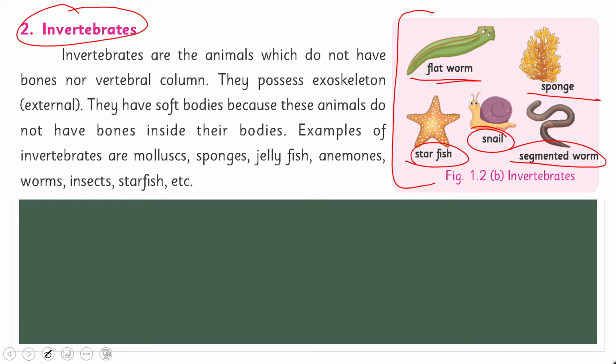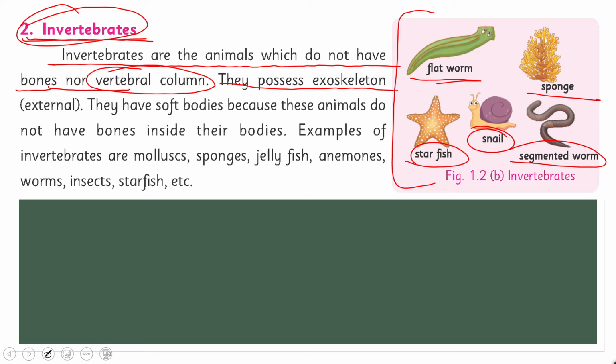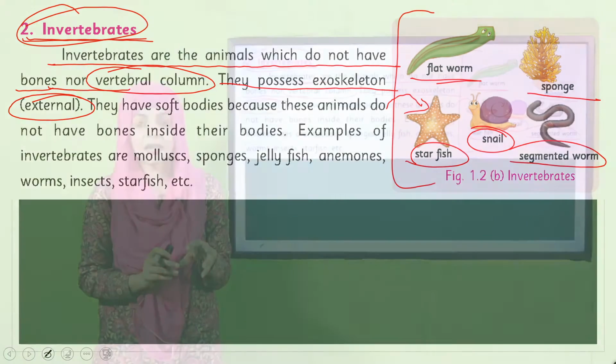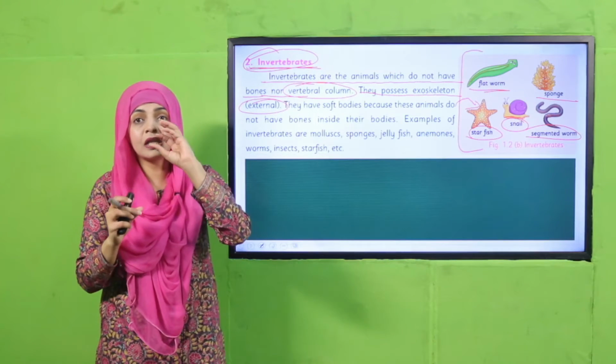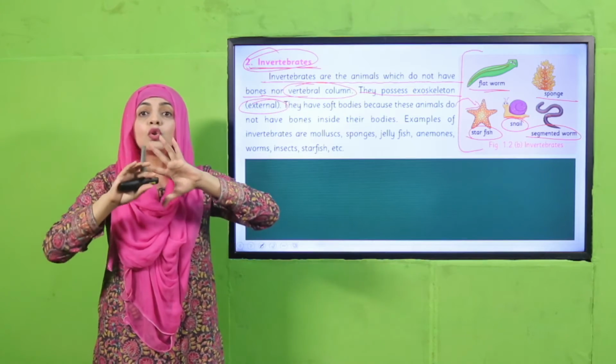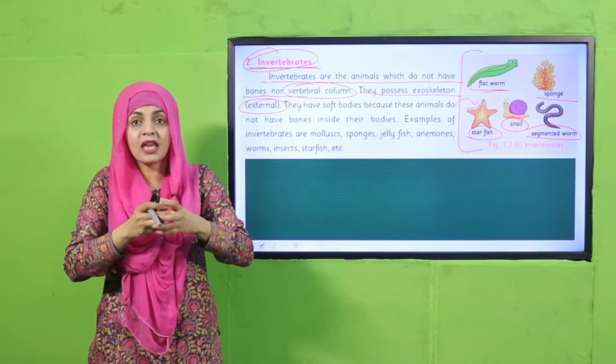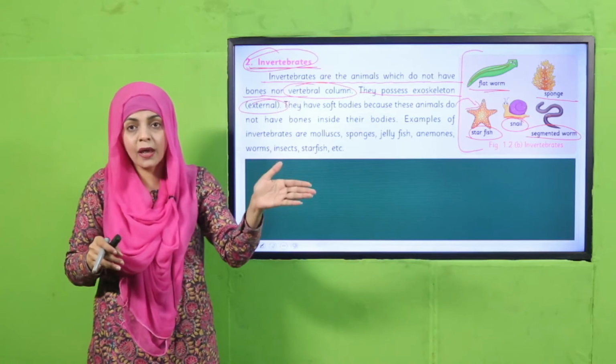Let's quickly read it out. Put your fingers where I will read. Invertebrates are the animals which do not have a backbone nor vertebral column. They possess exoskeleton, that means external, यानी कि इनका जो skeleton होता है वो इनकी body के बाहर होता है, which gives it a shape, जो इसको shape provide करता है, इसके अलावा इसकी body को, इसकी soft body को protect करता है. So they have a skeleton outside their body, external, outside, okay?